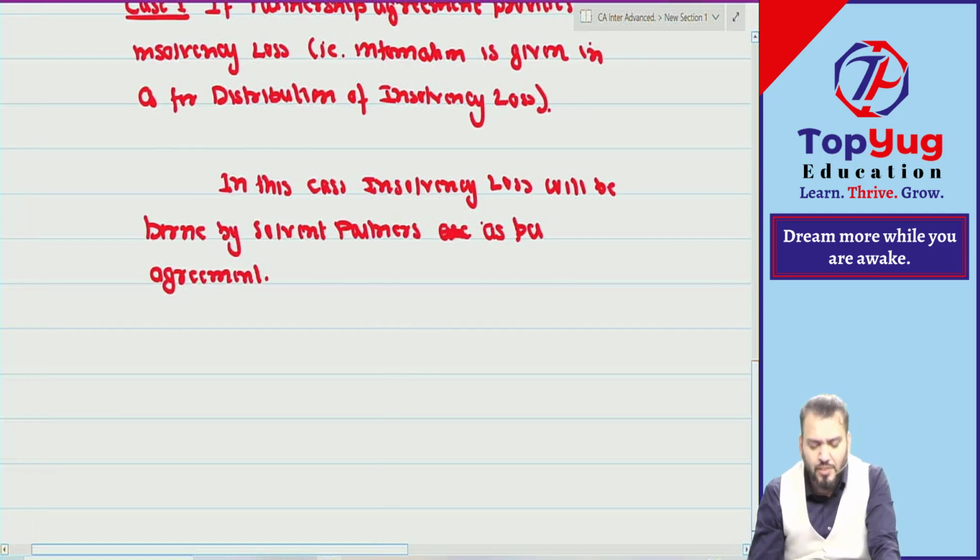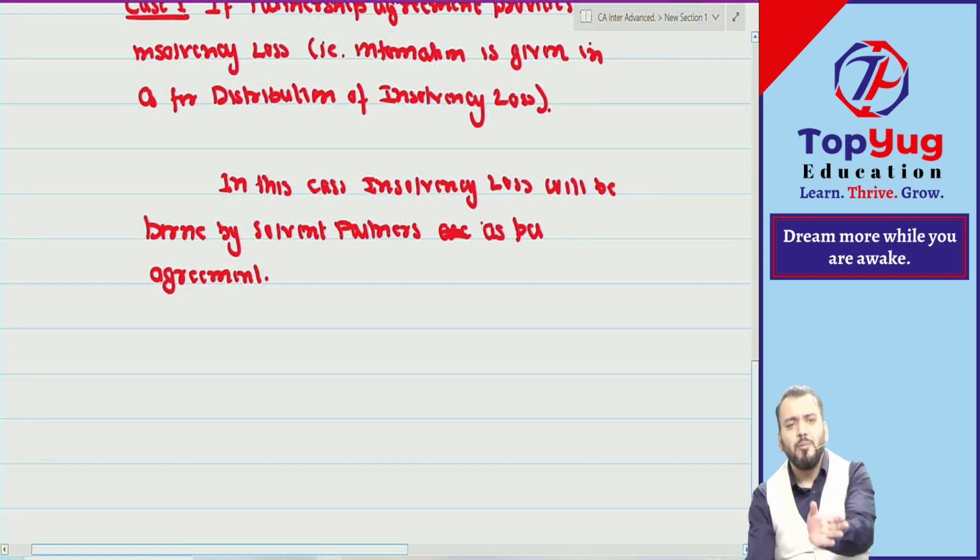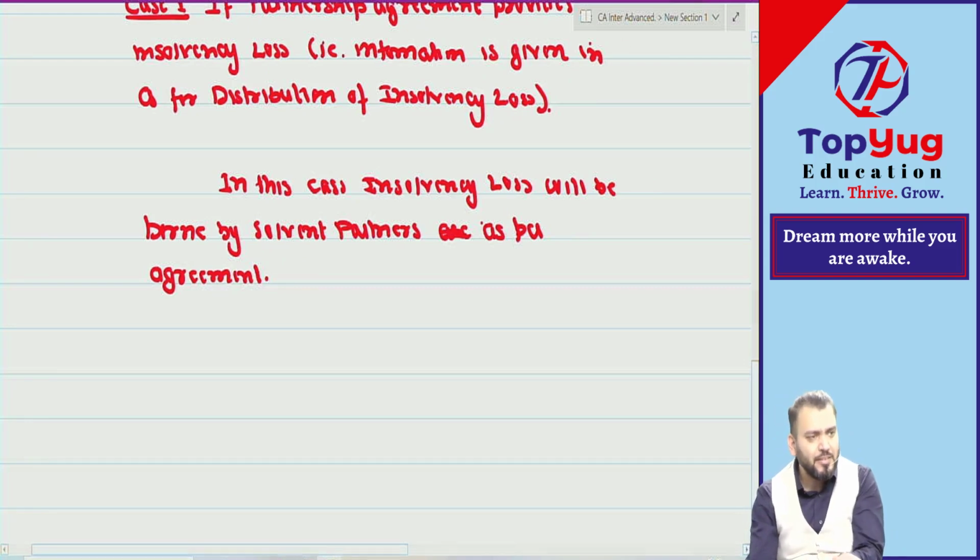What journal entry will be passed? Solvent partners will be debited and the insolvent partner will be credited. Loss means the insolvent partner has some debit balance and is not able to contribute anything. So that loss will be borne by solvent partners.